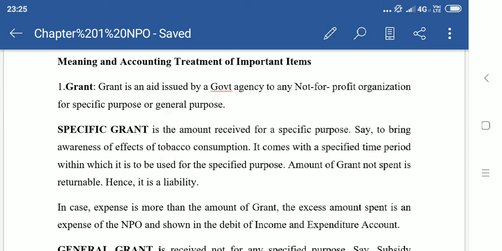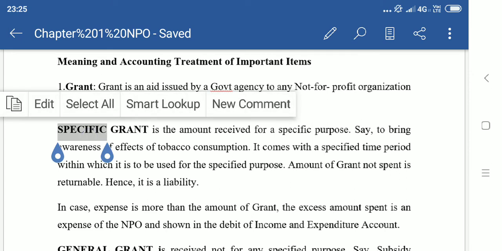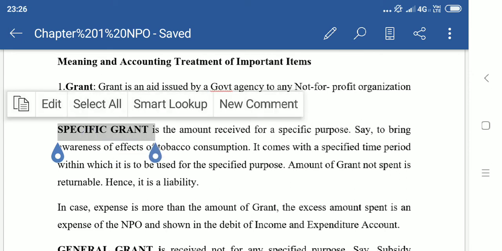Now if there is any expense, say the government has given a grant to build a physics lab. Now you are building the physics lab in the college and you are incurring expenses. These expenses also will not appear in the income and expenditure account. They will be subtracted from the specific grant in the balance sheet. Okay, so I'll repeat this.